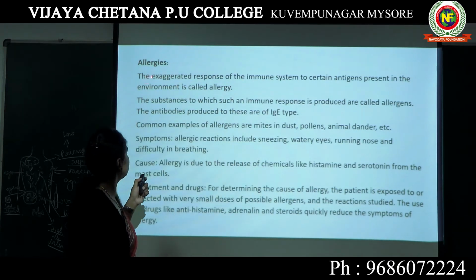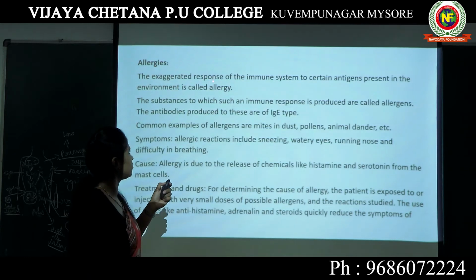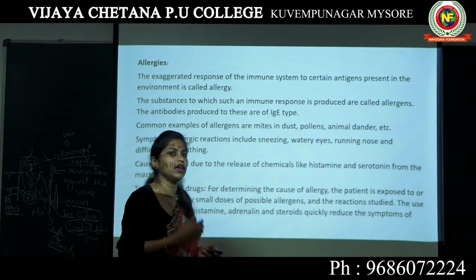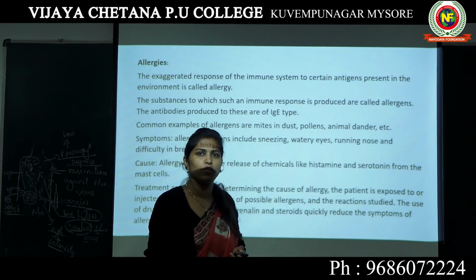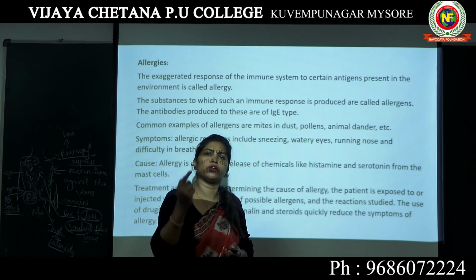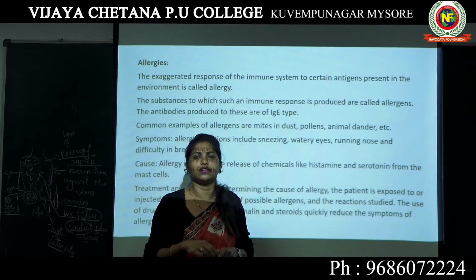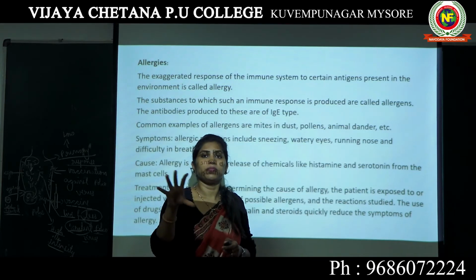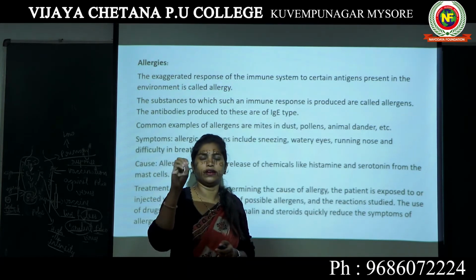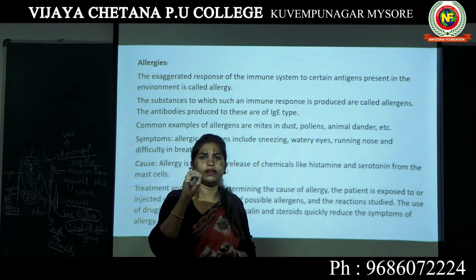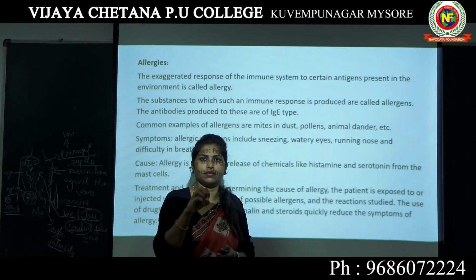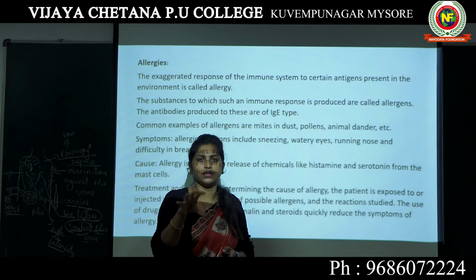Now if you read this, the exaggerated response of the immune system. When I say overexpression of your body, it is the overexpression of your immune system present inside your body, which is thinking these pollen grains, animal dander, or the chemical coming in brinjal are all antigens.